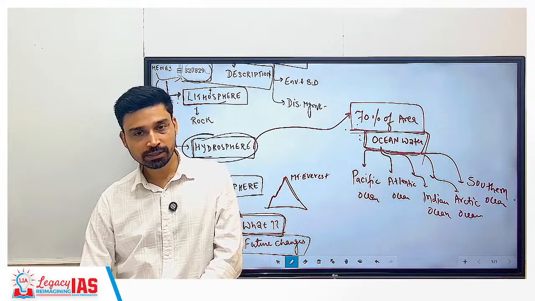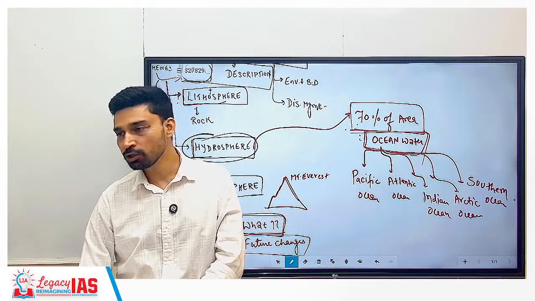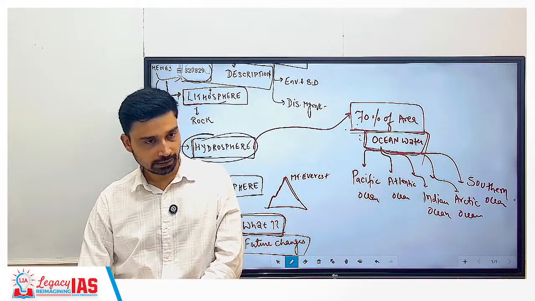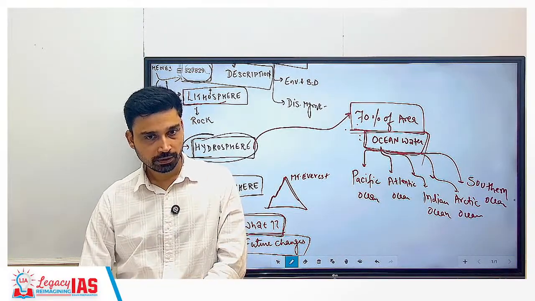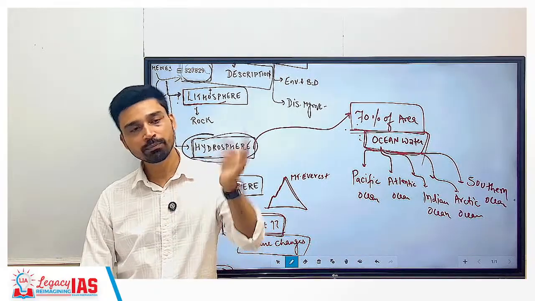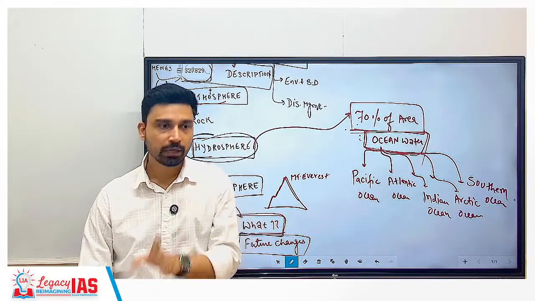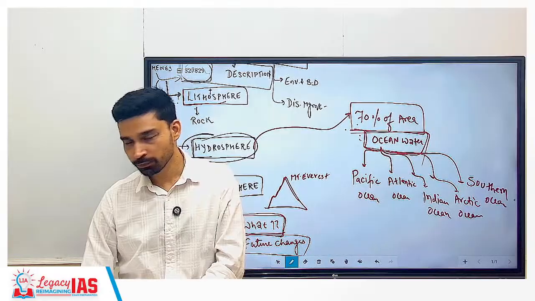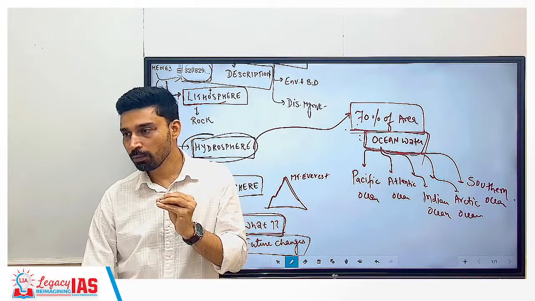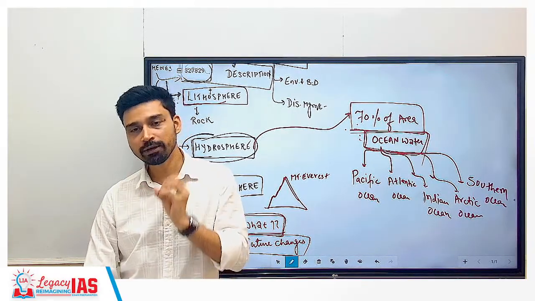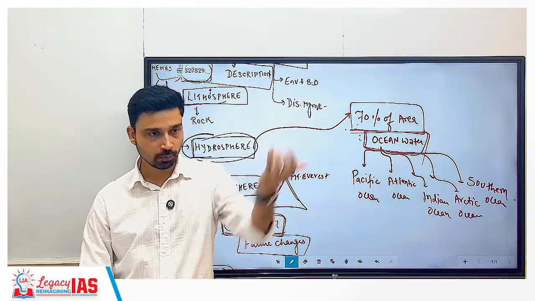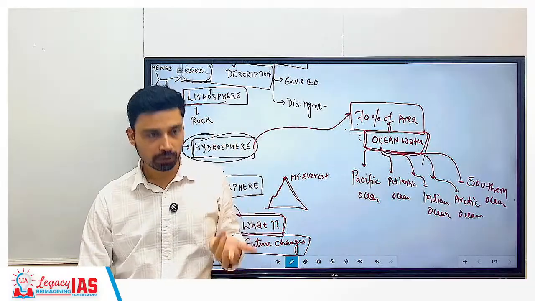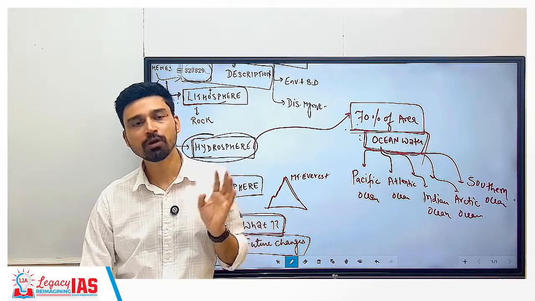Out of that 3%, 75% of that is locked in the form of ice sheets and glaciers. That means it is solid form. You cannot directly consume it. Okay, so 75% of the 3% again is not available. What is available? 25% of 3% only. Okay, so now you can understand how small an amount we have. Even in this 25%, a large amount is present where? In the atmosphere. Humidity is also part of water. Now you cannot directly drink humidity, right? So that means it is also not usable.